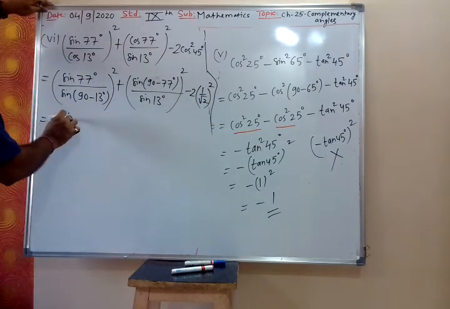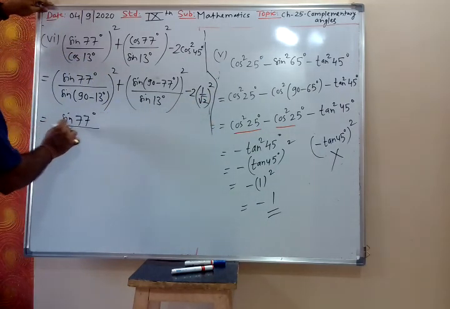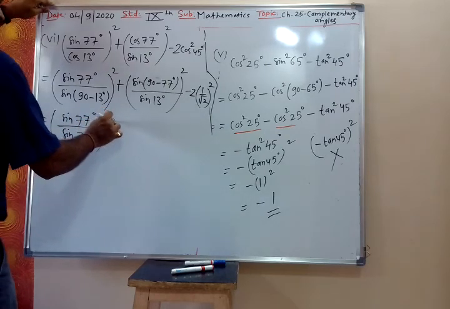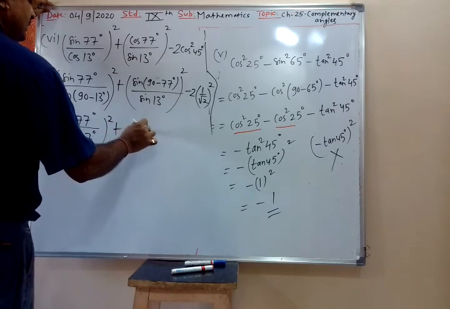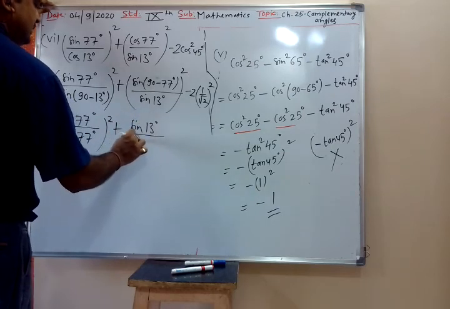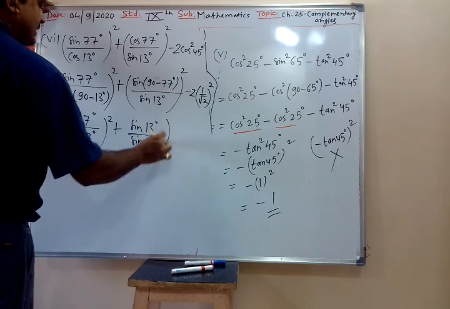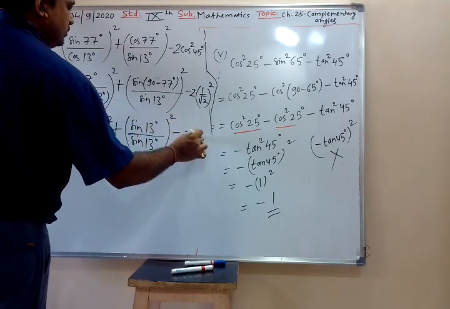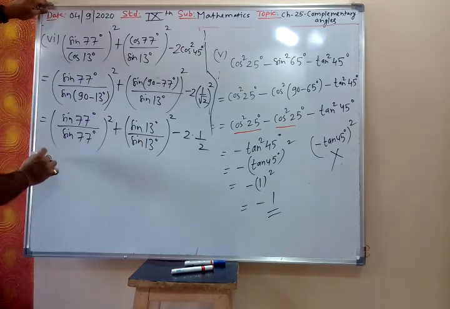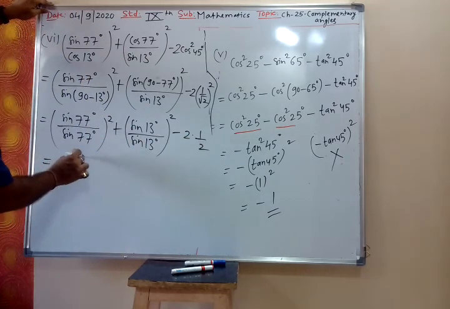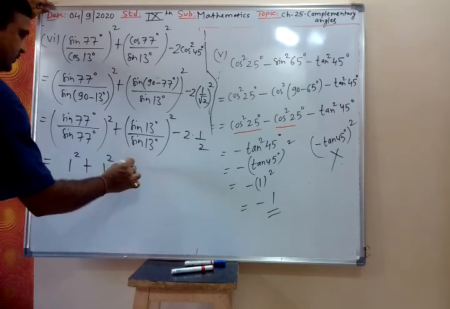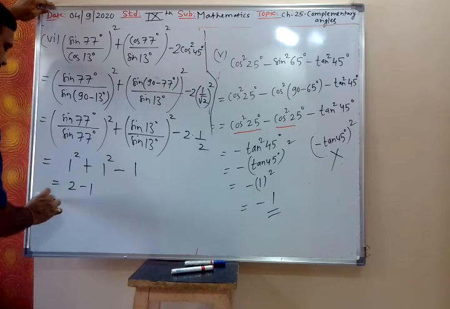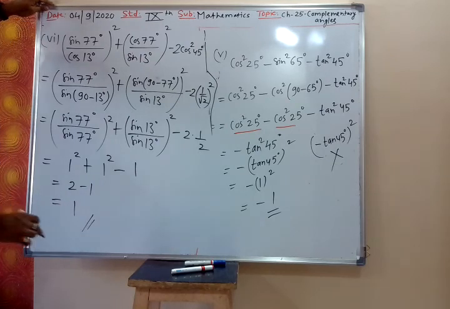So this is sin 77 degree upon sin 77 degree whole square, plus sin 13 degree upon sin 13 degree. You have to remember, one you have to fix, other you have to change. Minus 2 into 1 by root 2 square is 1 by 2. So this is 1 square plus 1 square minus 2 ... 1 square plus 1 square is 2, 2 minus 1 is 1. Answer is 1.